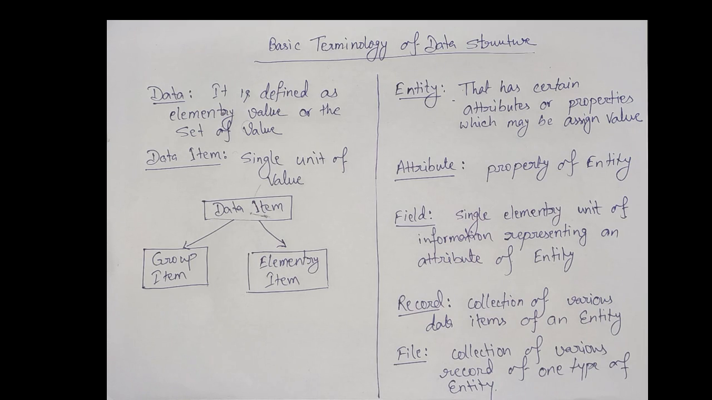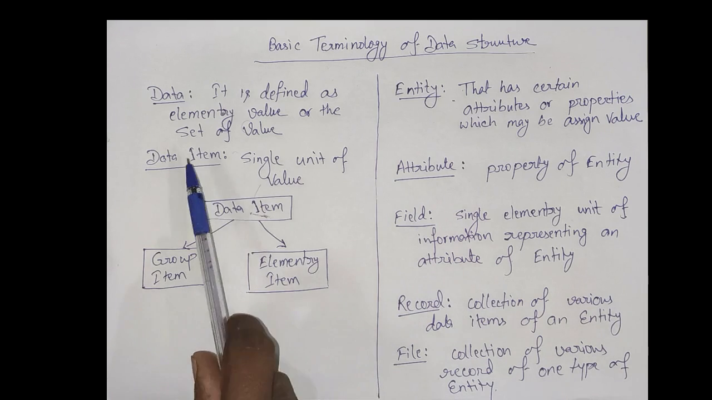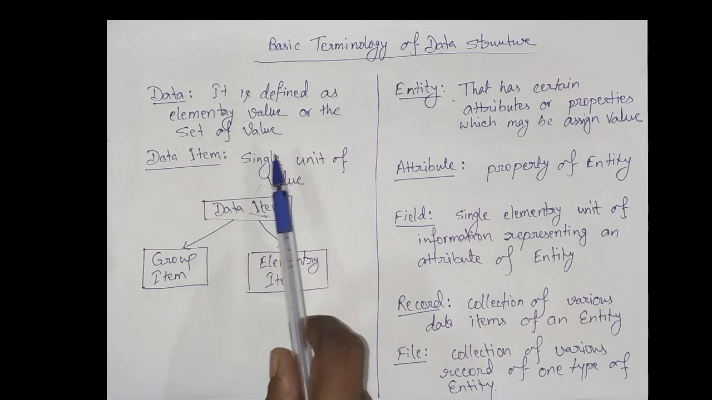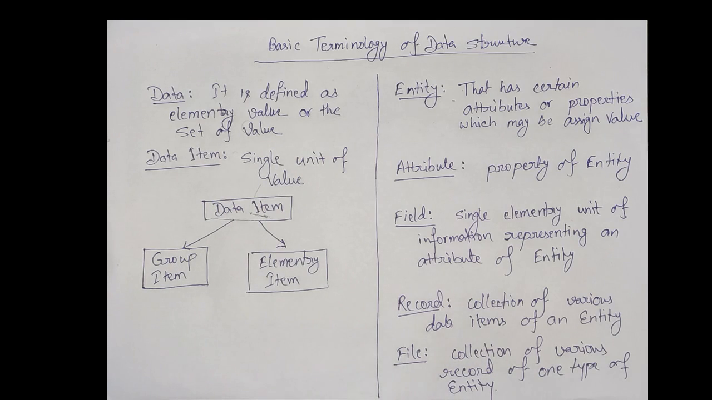In this video, we will discuss some basic terminology of data structure. First, start with data. Data is defined as elementary value or set of values. Example: student name, student roll number, marks. This can store some value, so that is defined as data.